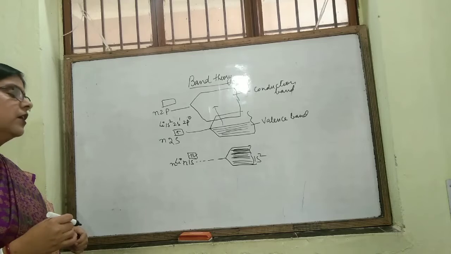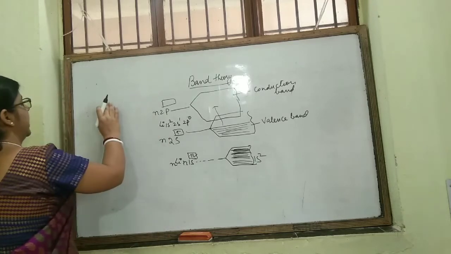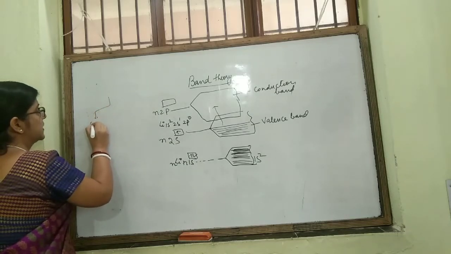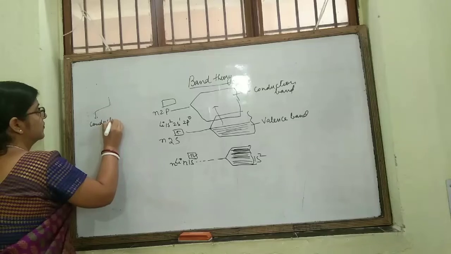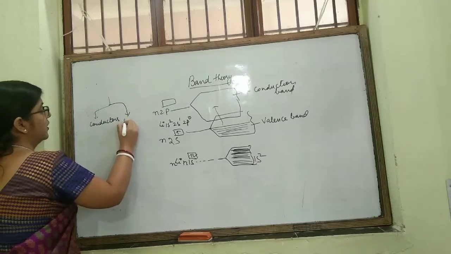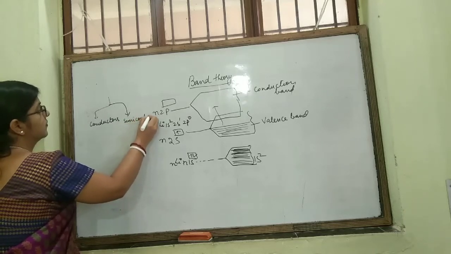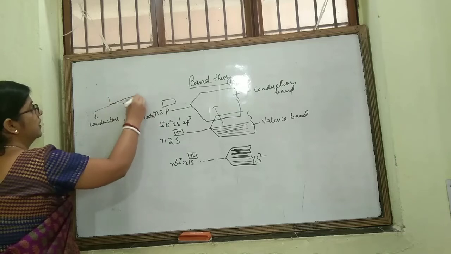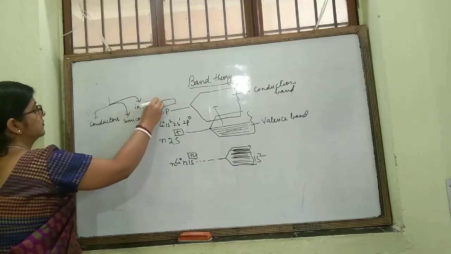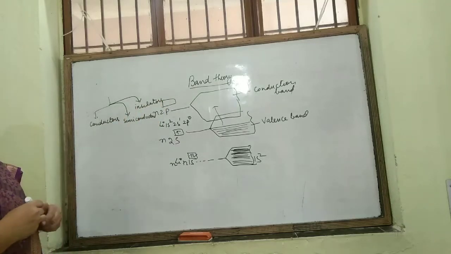Now I will explain the main concept which we can understand by this band theory, that is conductors, semiconductors, and insulators. What are conductors?